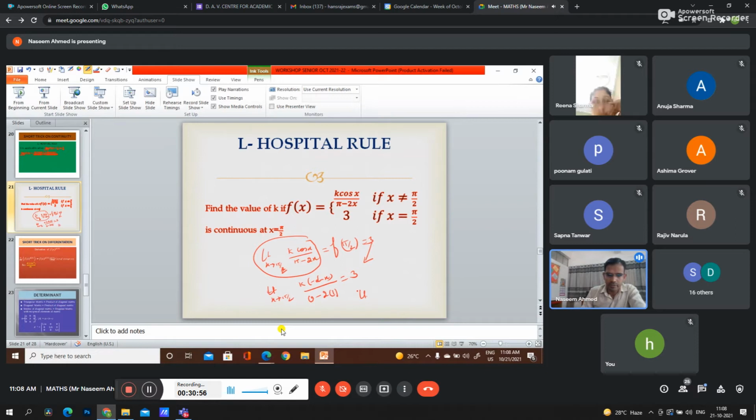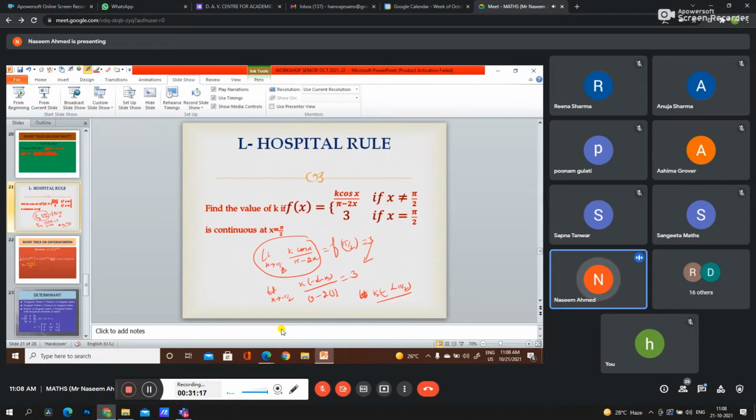Now fill in the limit: minus k sin pi by 2, and pi by 2 gives sin 1, so we get k equals 6. So we can use the L'Hospital rule to find the limits of questions.